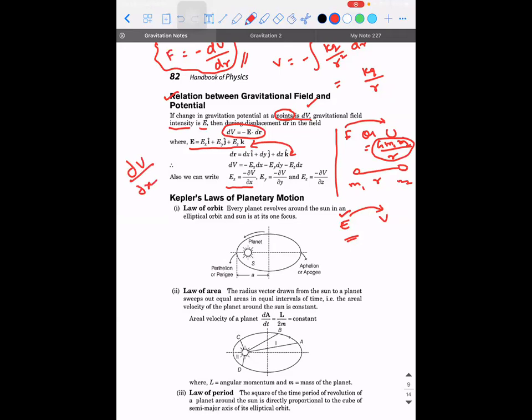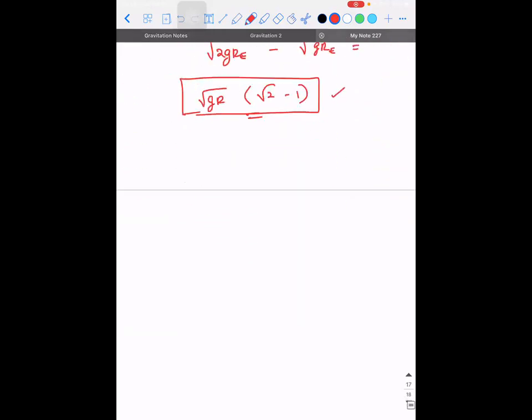Have you heard this before? It is not d, it is dou. Partial differentiation, sir. It's called partial differentiation. Means when you're differentiating something with respect to x, you need to keep the other two parameters constant. That is, y and z are taken to be constant. Most of the time, these kind of problems come in the exam. So how to calculate is, I will just give you an example.